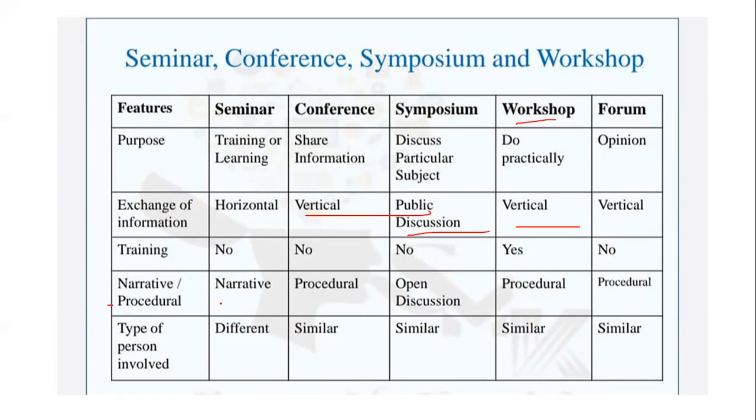Procedure: in seminar it is more narrative, in conference it is procedural, symposium is open discussion, workshop is procedural, whereas forum is also procedure wise. Type of person involved: seminar has different persons involved, conference is similar, symposium is similar, workshop is similar, and forum is also similar. So basically this is an extensive understanding of seminar, conference, symposium, and workshop.